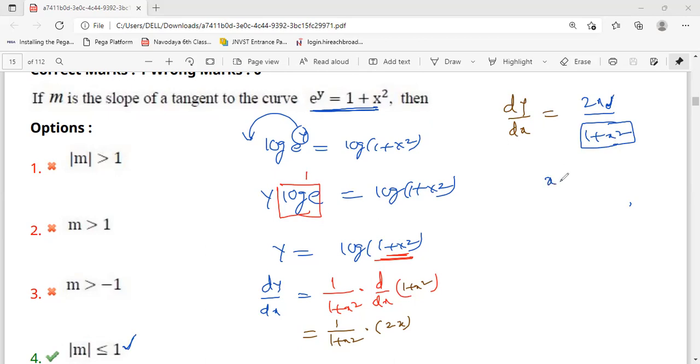Because if you take x = 1, it is 2 by 1 + 1, that means 1. If you take x = 2, it is 2 × 2 by 1 + 2², that means 4 by 5, which is not more than 1, it is less than 1. So that's why I'm taking the fourth option. Okay, next.